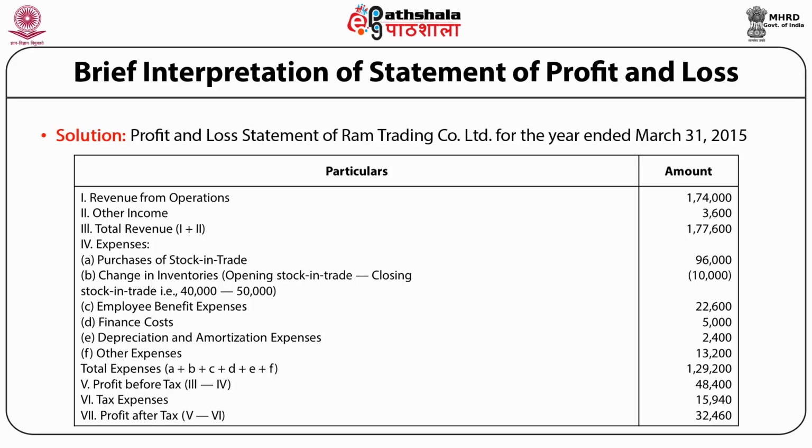this profit tax expenses are further deducted to get the profit after tax. So it is clear from the table or statement of profit and loss account that revenue is of two types, that is revenue from operation and other income. Further, expenses are of different types such as purchases of stock, change in inventories, employee benefit expenses, finance cost, depreciation and other expenses. And by deducting the expenses from revenue, we will get the profit before tax, and after deducting the tax, we will get the profit after tax.